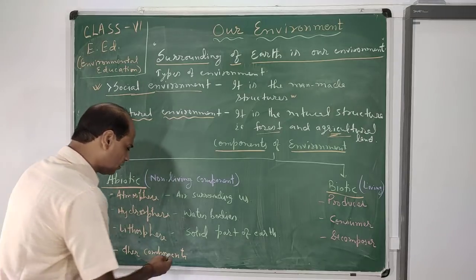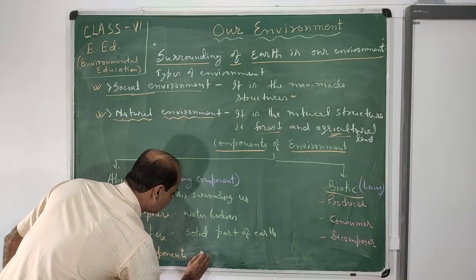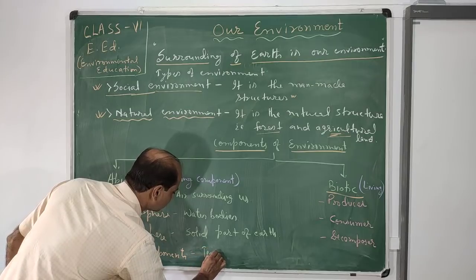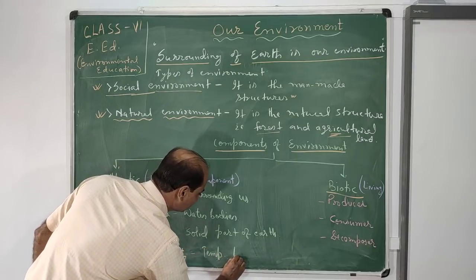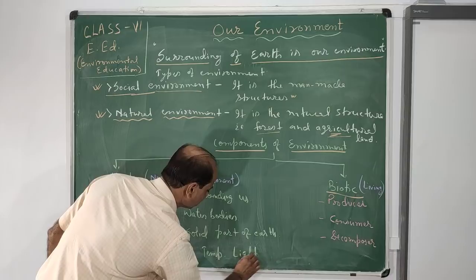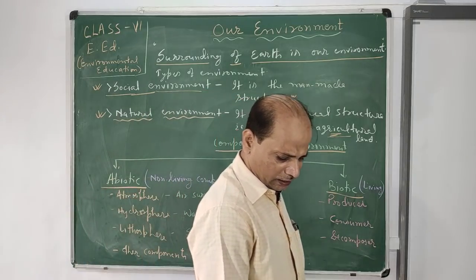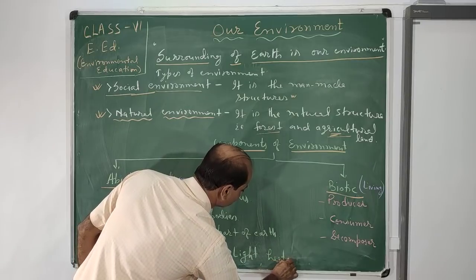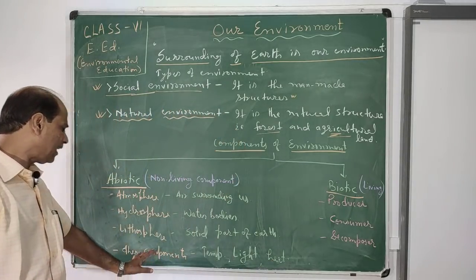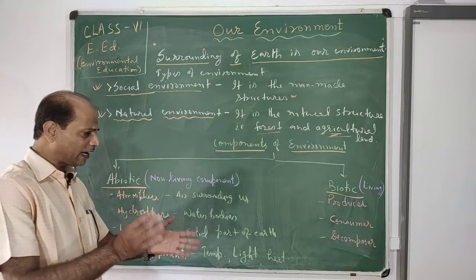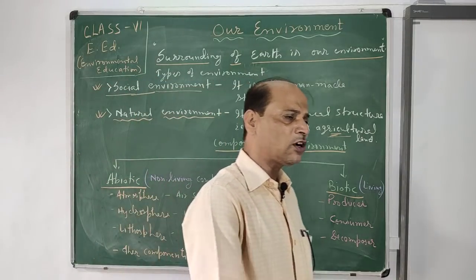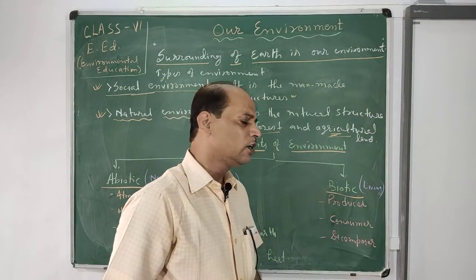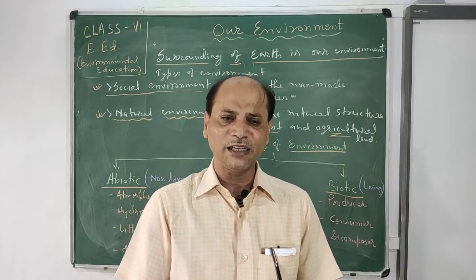Other components include temperature, light, heat, etc. These are the other components which also help the living organisms, or the biotic component, to maintain their activities.